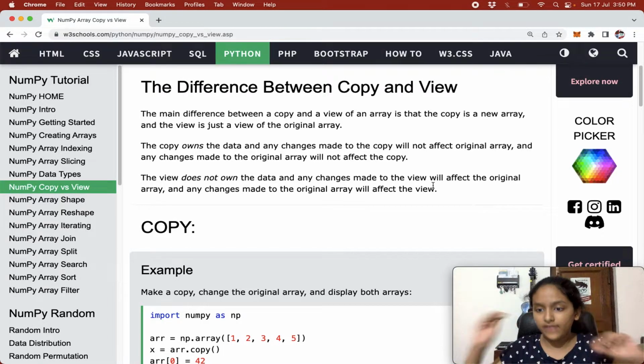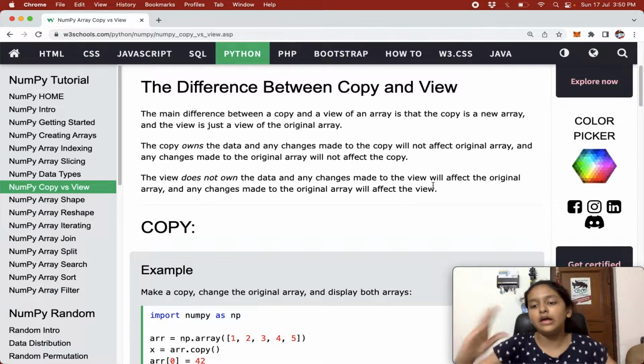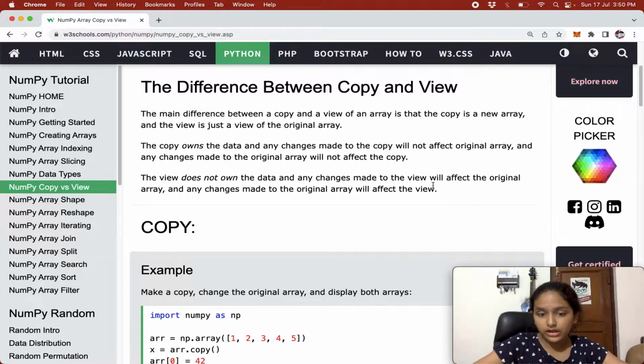Everything is the same, but you are saving it into a new memory location, so you're not pointing to the same memory location where the original array is saved.